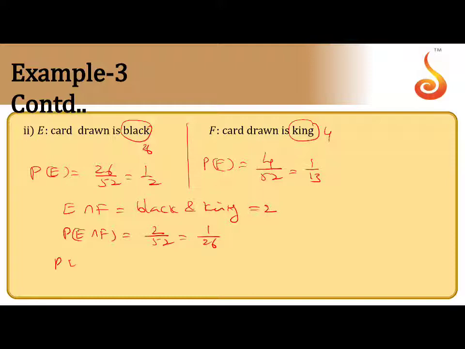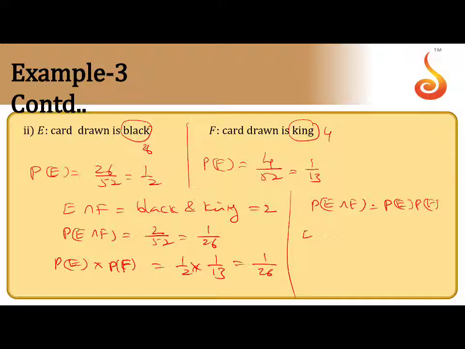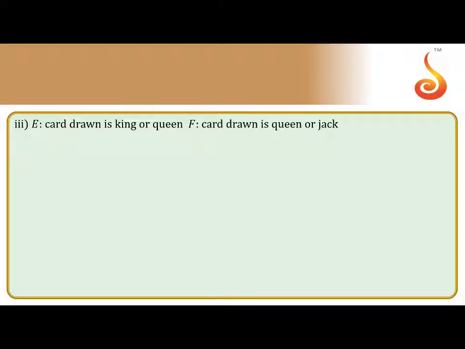Now P of E into P of F also calculate. P of E into P of F equals 1 by 2 into 1 by 13, that is 1 by 26. So P of E intersection F equals P of E into P of F. In this case, E, F are independent events only. That is case 2. Second question over. Now come to the third question.